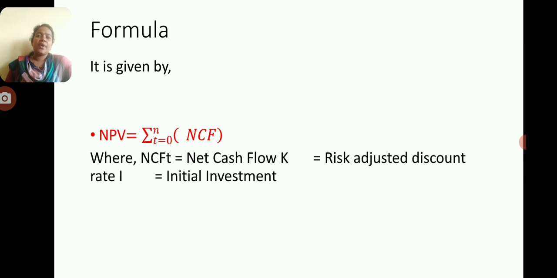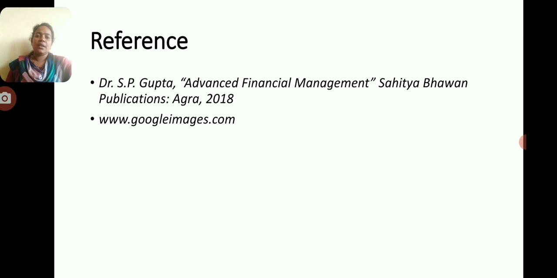Therefore, it is a financial measurement used to calculate the present value of an investment with a high degree of risk. Therefore, NPV is equal to the summation of NCF divided by (1+K) to the power t, minus I, where NCF is the net cash flow, K is the risk adjusted discount rate, and I is the initial investment.